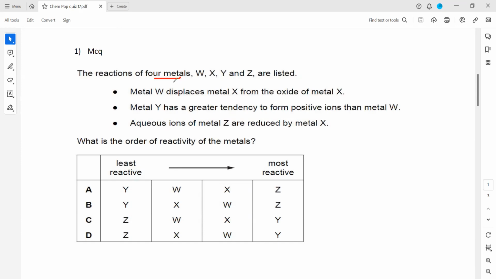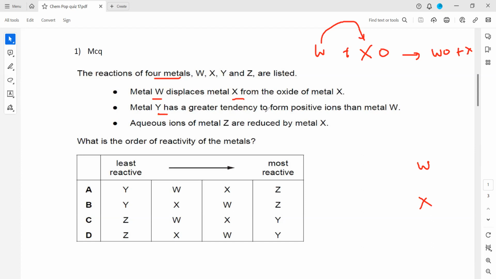The first one, they say the metal W displaces metal X from its oxide. So metal X was there, and when it is reacted with metal W, the metal W displaces this X. So it means it will form W oxide and the X will be separated. So what it shows about the reactivity between W and X is that W is more reactive than X. This is from the first one.